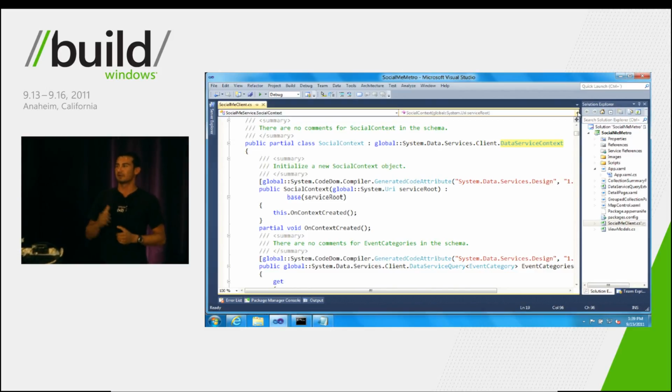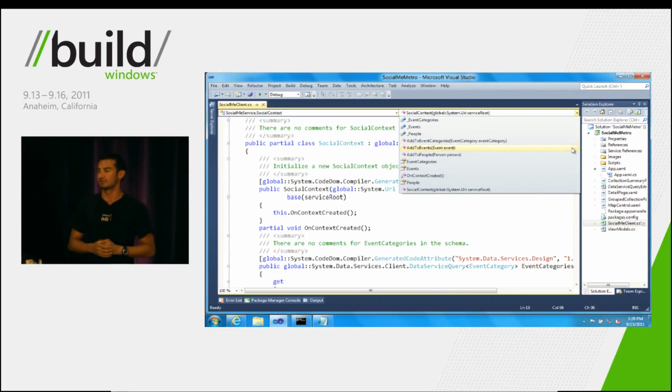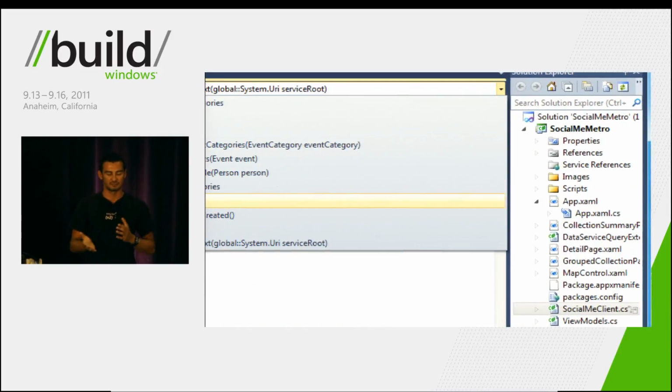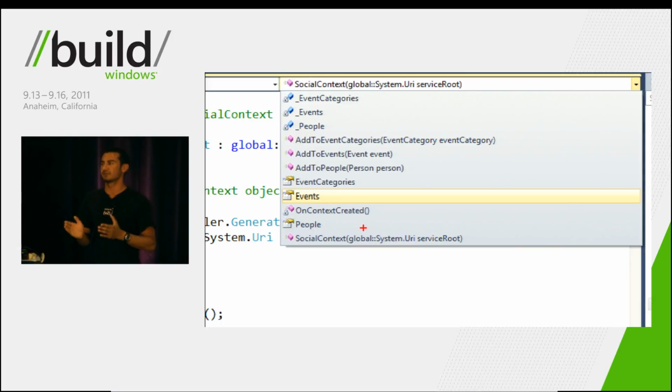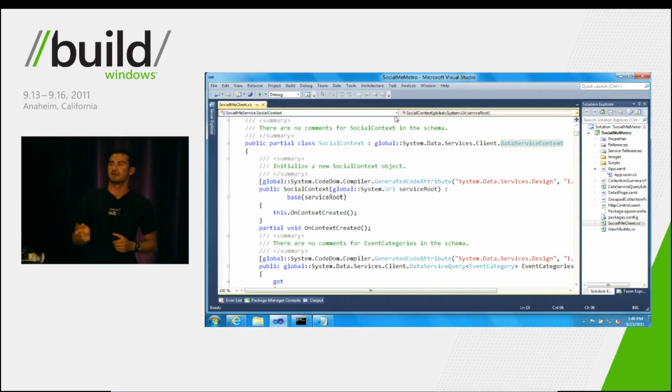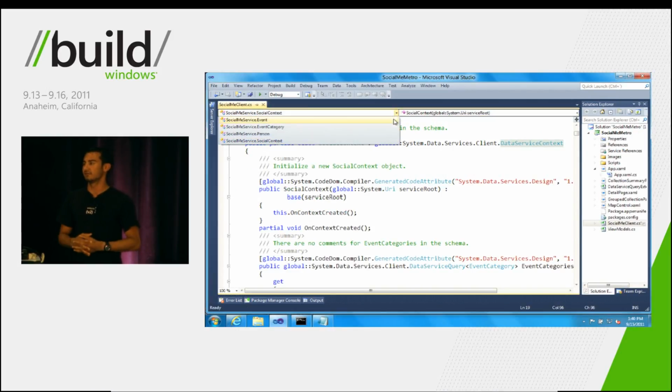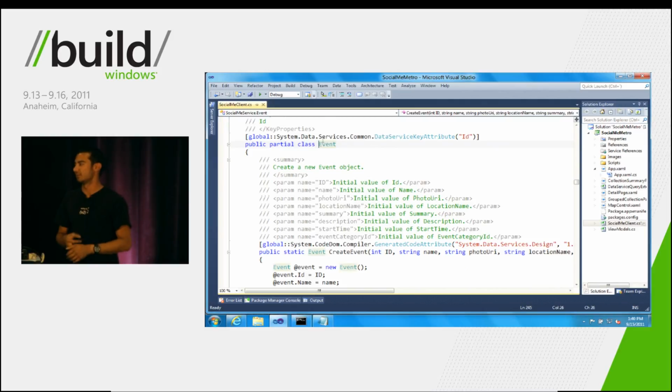As you can see, there are a couple of different properties in this context, for example events, event categories, and people. Each of these is exposed as a data service query, and we'll show you how those are used in just a second. The rest of this file just contains the other classes like event category, event, and person. And we'll show you how we can use those right now.